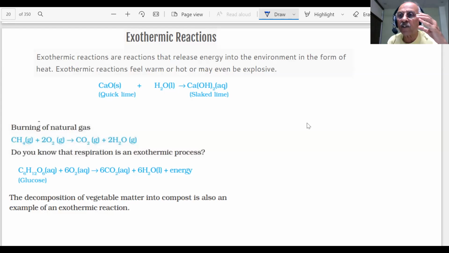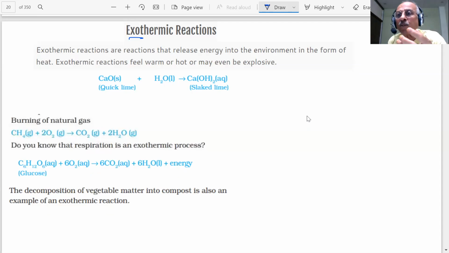Exothermic reactions are those reactions in which heat is evolved. Exo means the heat will be given out. When the reaction takes place, heat is liberated, energy is given out. Students, these are called exothermic reactions.